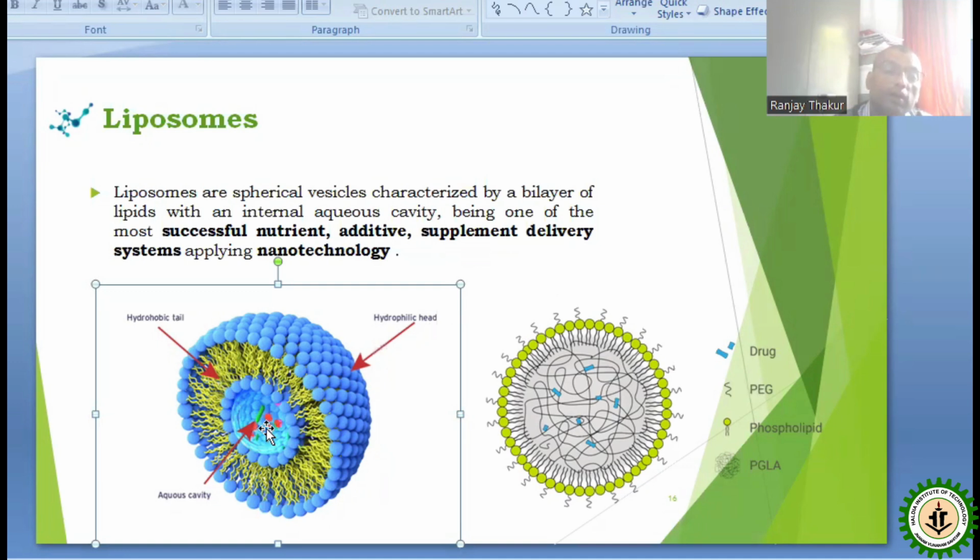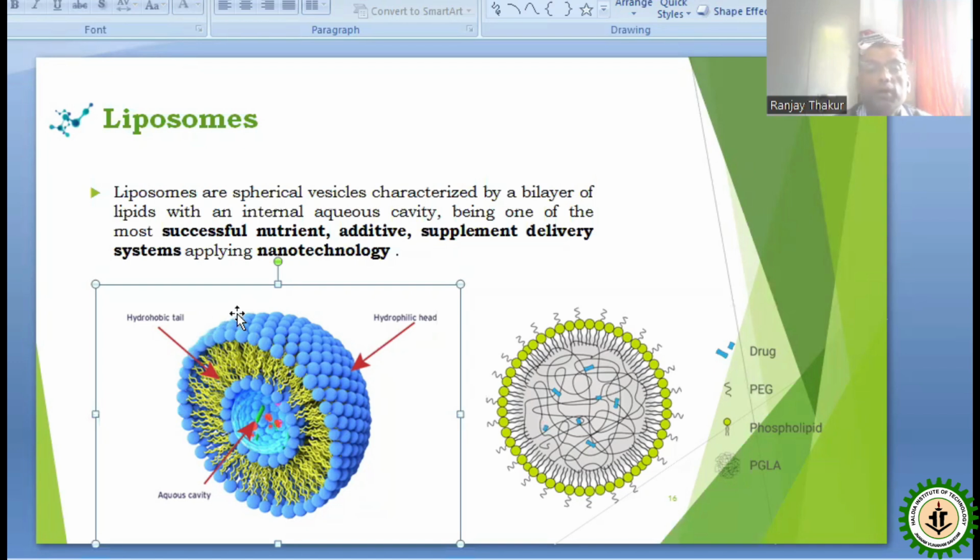Centrally there is a bilayer form, one layer of the non-polar ends, which are the tails of the phospholipids, and another layer on the surface, which are the polar heads of the lipid.